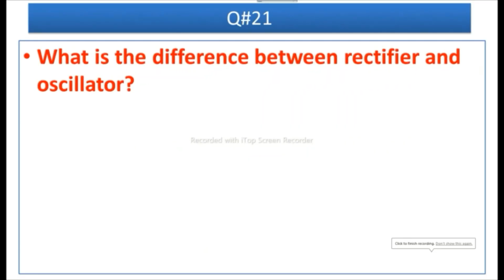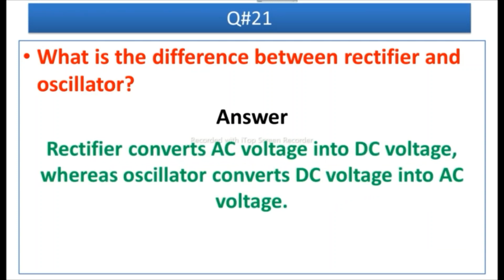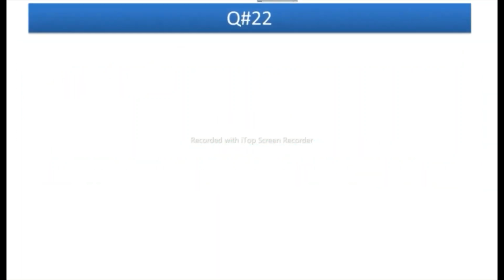What is the difference between rectifier and oscillator? Answer is, rectifier converts AC voltage into DC voltage, whereas oscillator converts DC voltage into AC voltage. ये ऑसिलेटर का काम भी होता है और यही काम इन्वर्टर का भी होता है, ठीक है।